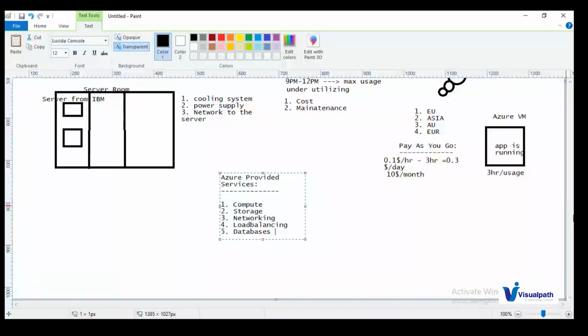Any of the cloud providers will provide these kinds of categories and subcategories. The major difference is functionality, how they are actually providing it, and application scalability and reliability.